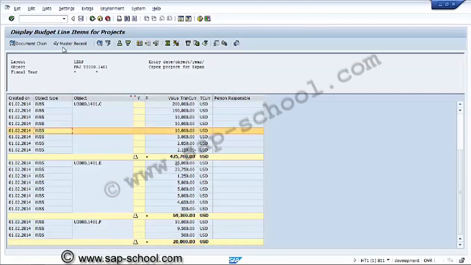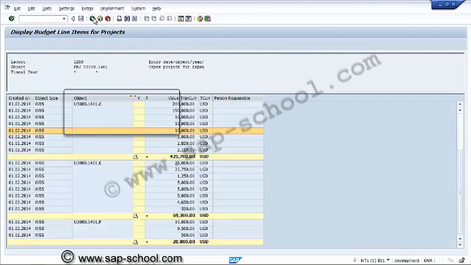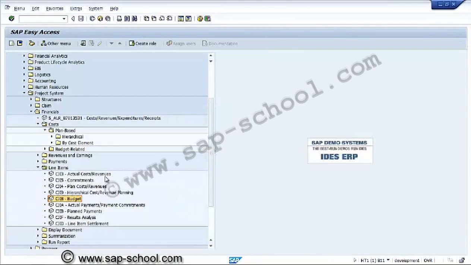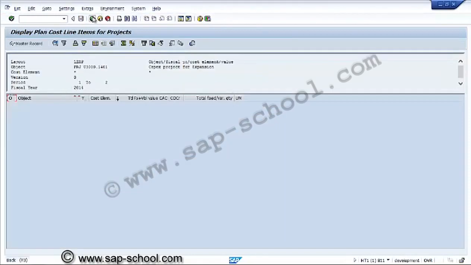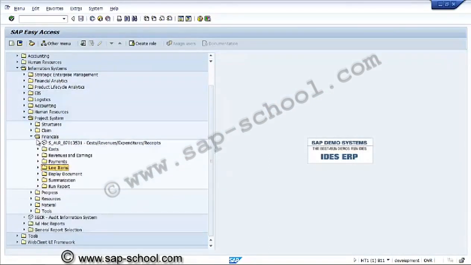We can see the document chain, all together at one place. We can see these changes, when it is added, when it is removed. The similar reports are there. Now actual cost, plan cost and revenues, hierarchical cost, planned payments. Now one more report we will see for fiscal year, period 1 to 2. We'll check it out. There are no cost line items. Now this is the way to check the various reports we have in the information system.